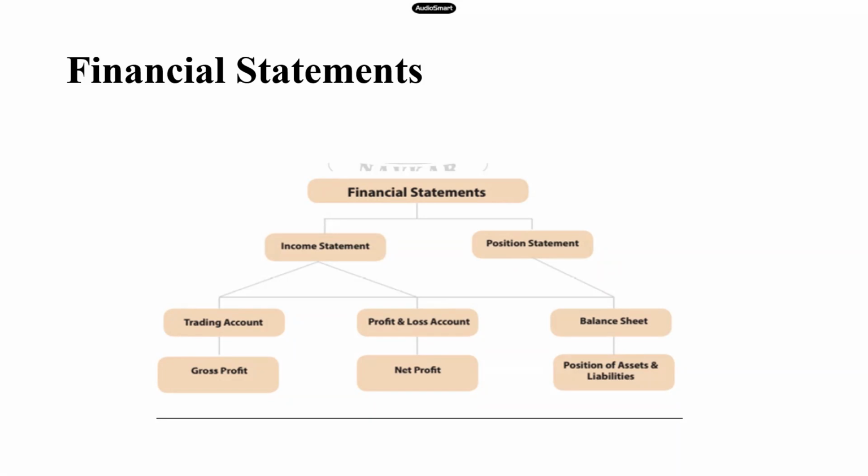So the trading account will tell us about our gross profit or loss, and our P&L account will tell us about our net profit or net loss earned during the year. The balance sheet reveals the position of all our assets and liabilities on any particular date. So our financial statements comprise two major things, the income statement and the position statement. The income statement is divided into trading and P&L. Trading shows the gross profit or loss. P&L shows the net profit or loss. And the position statement is called the balance sheet, which shows the position of our assets and liabilities.